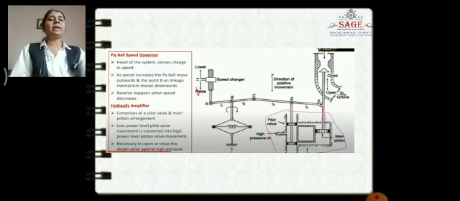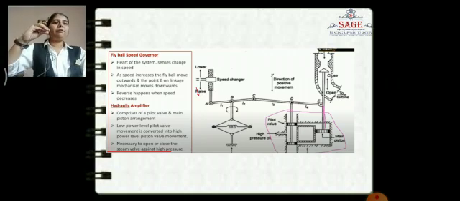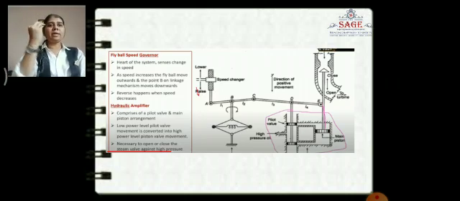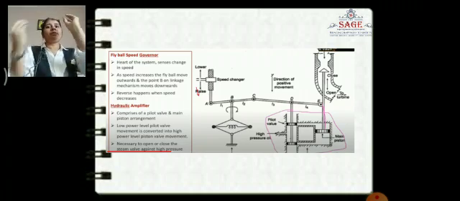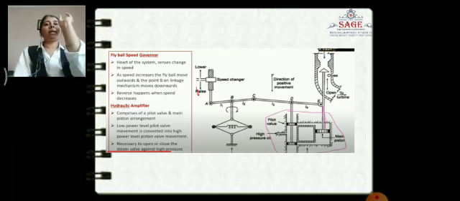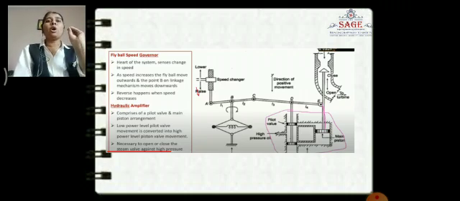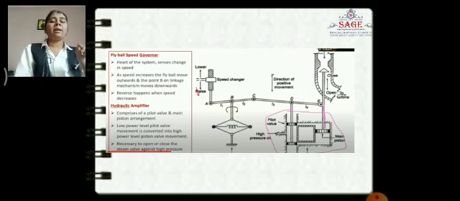Why is it called a hydraulic amplifier? Because it changes a lower power level into a high power level. If point B is moving downward, then C moves upward, and point D will move downward. The pilot valve is connected with point D, so the pilot valve will also move downward, which means the pilot valve will open.